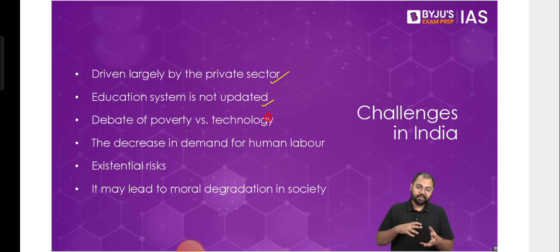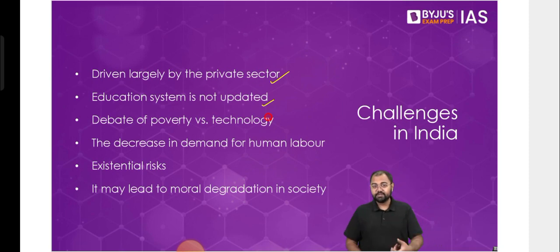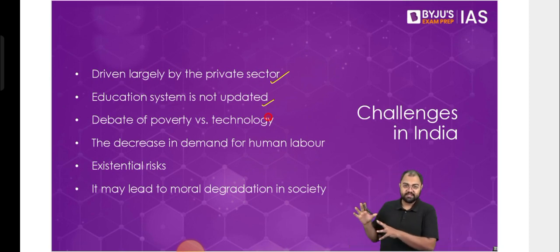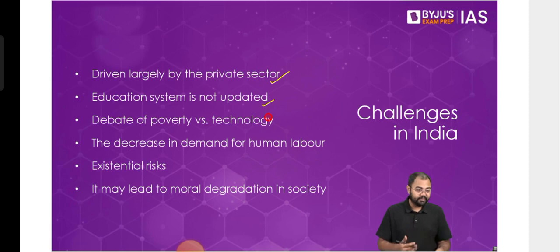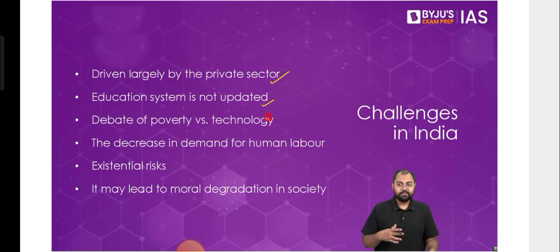So that is where it lacks. As a part of the plan it is now available, but whether it has been implemented on the ground is the question. Maybe in tier 1 cities, in the metros, we might have a significant number of schools which provide this as an elective subject, but I'm not sure about the same when it comes to tier 2 and tier 3 cities. There, how many such schools are present?